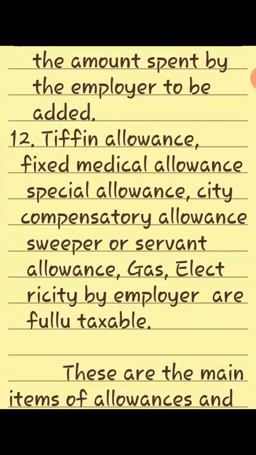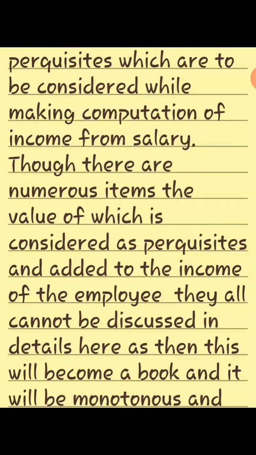12. Tiffin allowance, fixed medical allowance, special allowance, city compensatory allowance, sweeper or servant allowance, and gas and electricity supplied by the employer are fully taxable. The value of these is to be considered for taxation of the employee. These are the main items of allowances and perquisites which are to be considered while making computation of income from salary.